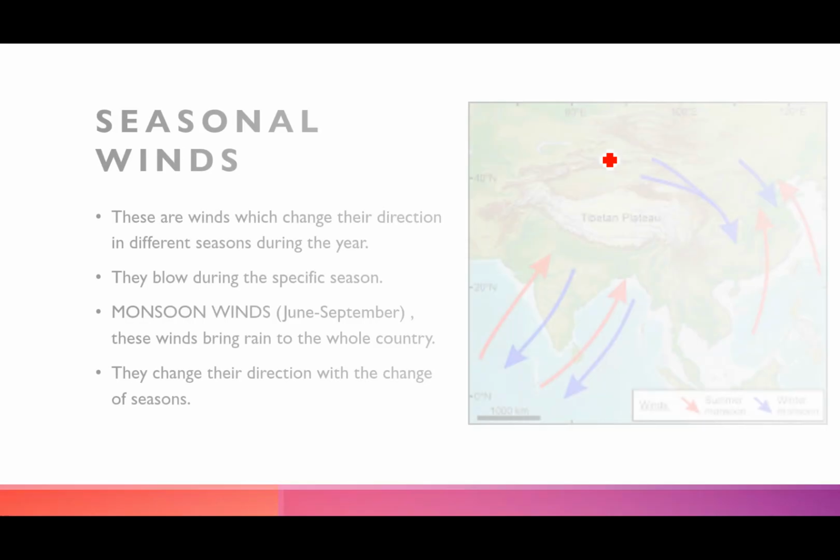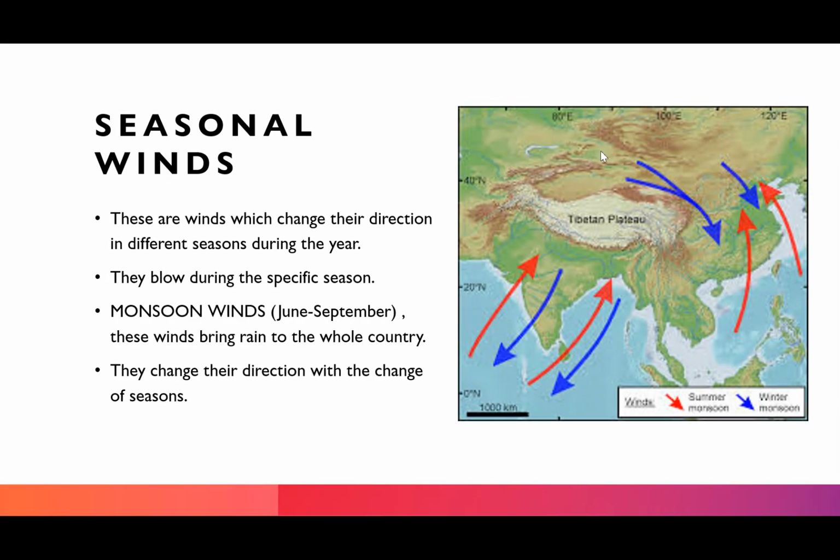These are also called permanent winds because that is how they blow throughout the year. Now comes your seasonal winds. See, the biggest example of seasonal winds is the monsoons. Monsoons are the seasonal winds which blow during the months of June to September, and they bring with them a lot of moisture, and it is this moisture that brings rain in the Indian subcontinent.